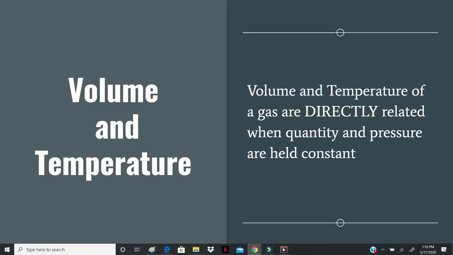All right, we're not going to do a whole lot with Avogadro's law in depth at this point, but these next three combinations we are. The first of those is volume and temperature. So we are going to find for a sample of gas, when the amount of gas and the pressure of that gas are held constant, volume and temperature are directly proportional to one another.